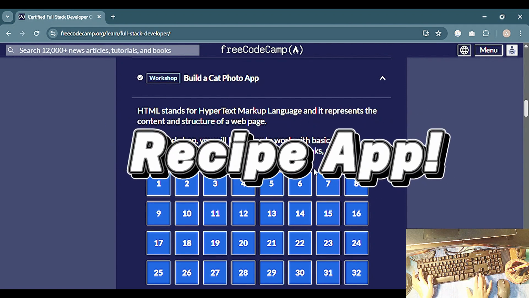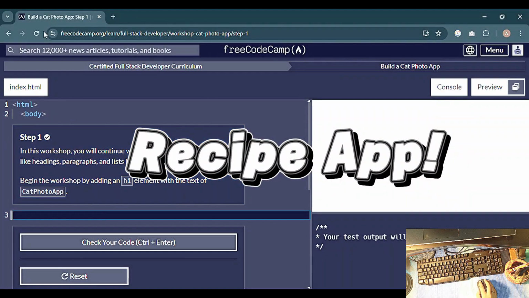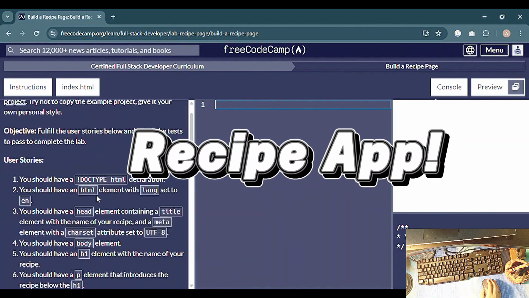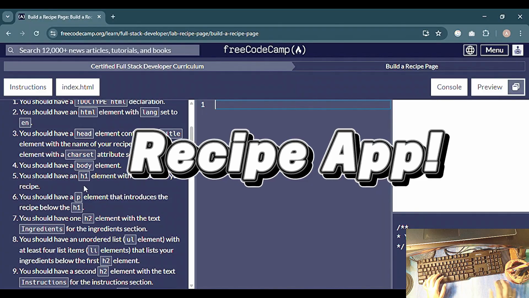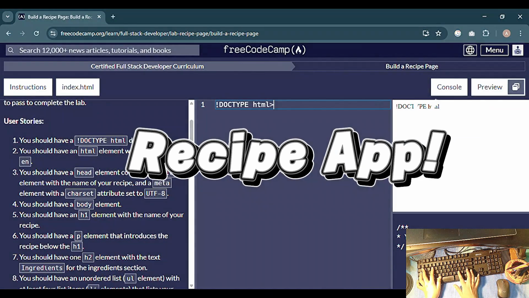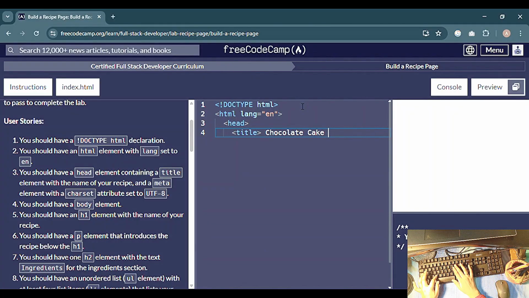The second project is the recipe app. This one feels a little more practical because it's like building a real cooking page. I start with a big heading that says recipe app. Then I created an ingredient section with an unordered list and a step section with an ordered list. I also added an image of the recipe and a link to more dishes. These are small touches, but they make the page look complete.